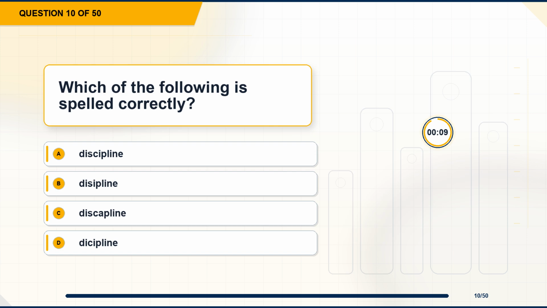Question 10. Which of the following is spelled correctly? Option A, discipline. Option B, discipline. Option C, discipline. Option D, discipline.